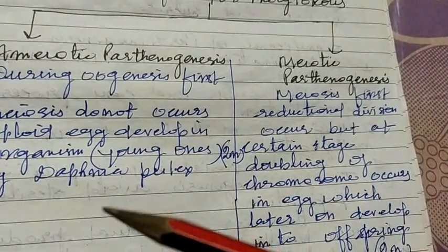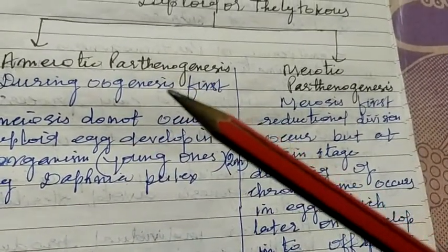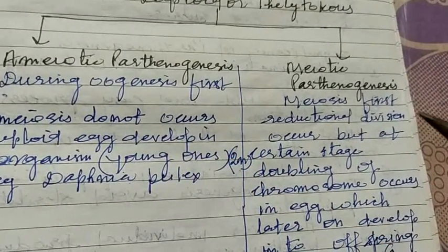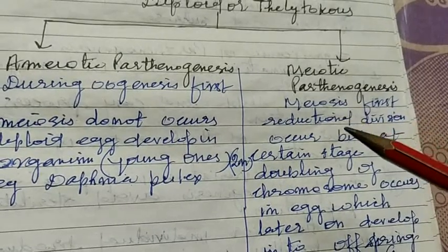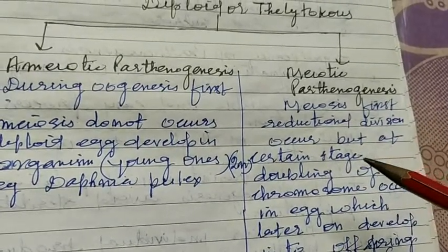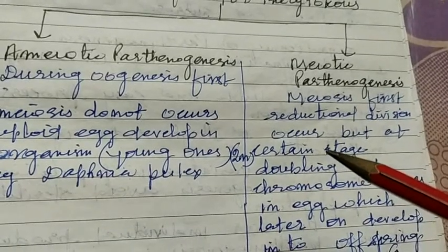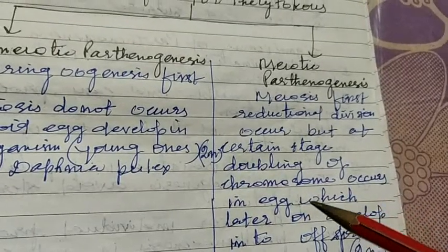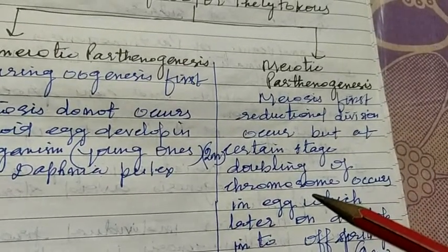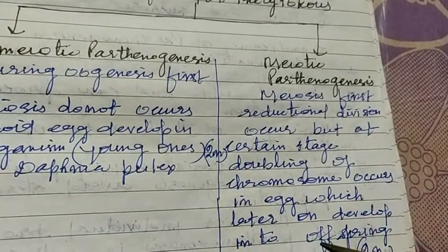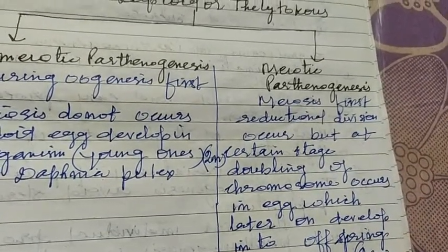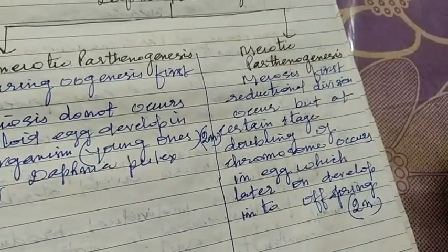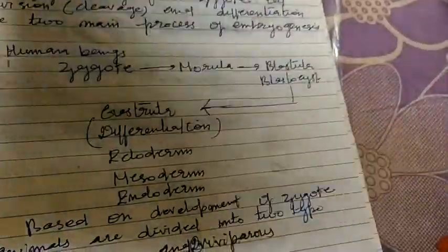Here in amitotic parthenogenesis the first meiotic division, that is the reductional division, does not happen at all, but in meiotic parthenogenesis the first reductional division occurs at the time of oogenesis, but at certain stages of its development, doubling of chromosome takes place, making the egg diploid, which later on develops parthenogenetically into offspring, which is also diploid. It is the difference between amitotic and meiotic parthenogenesis.